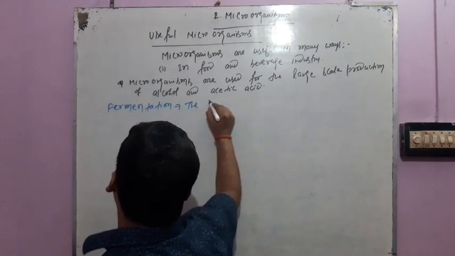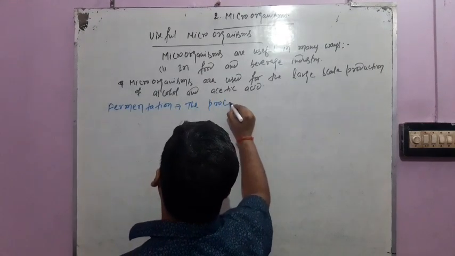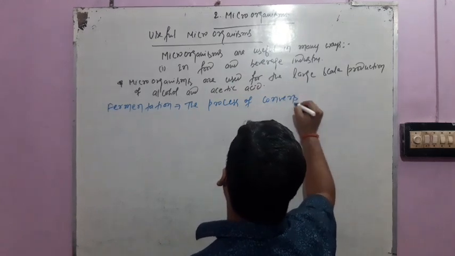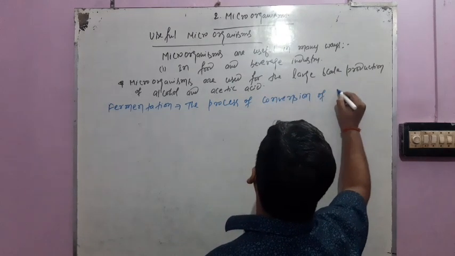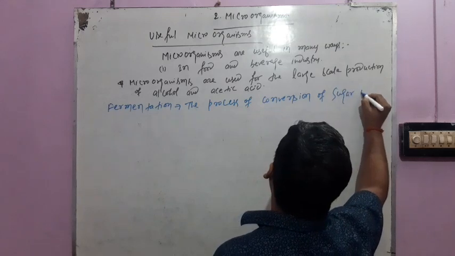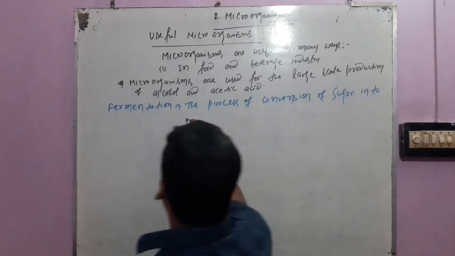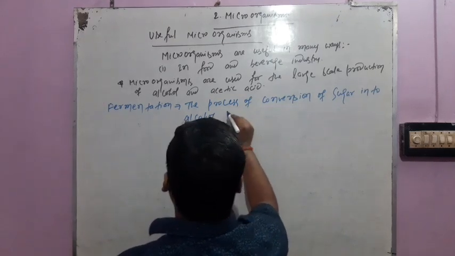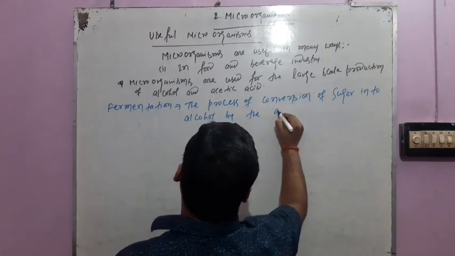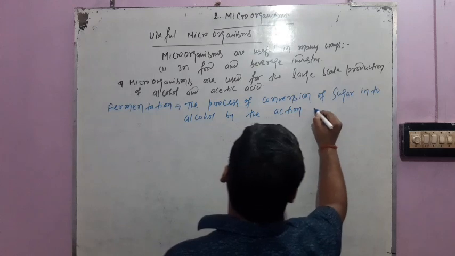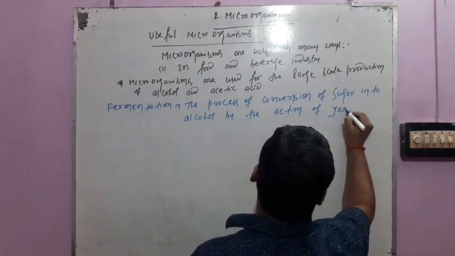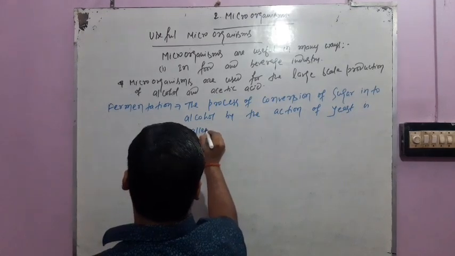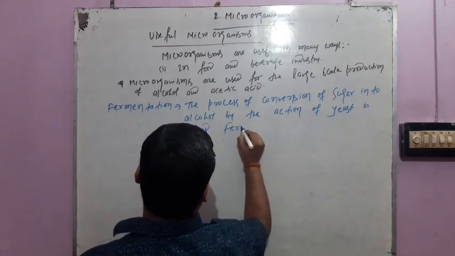The process of conversion of sugar into alcohol by the action of yeast is called fermentation.